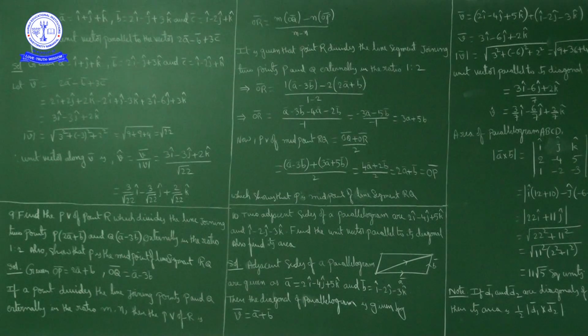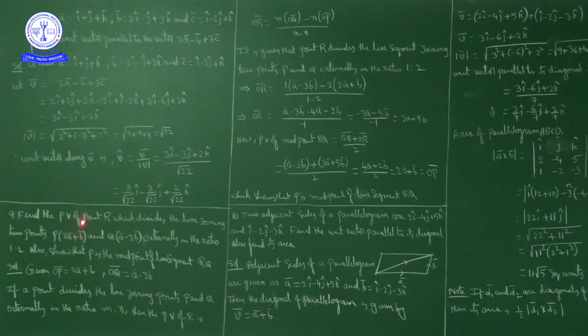Okay. Now unit vector along V bar. Unit vector along V bar is V cap is equal to V bar by magnitude of V bar. That is what we got, 3 by root 22 I cap minus 3 by root 22 J cap plus 2 by root 22 K cap. Okay. Next question. Question number 9.